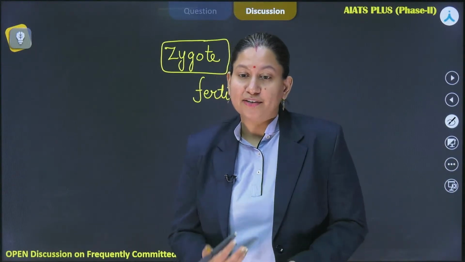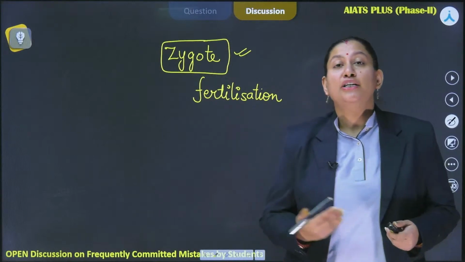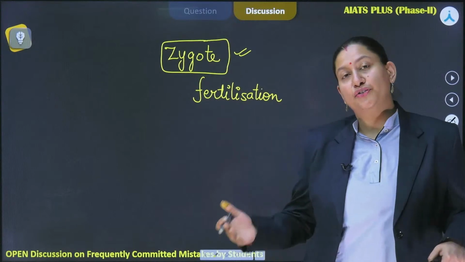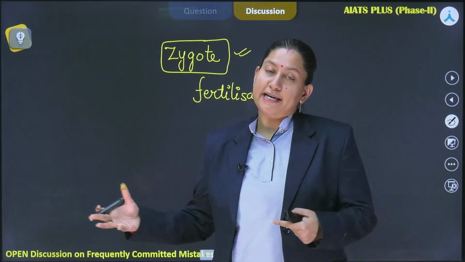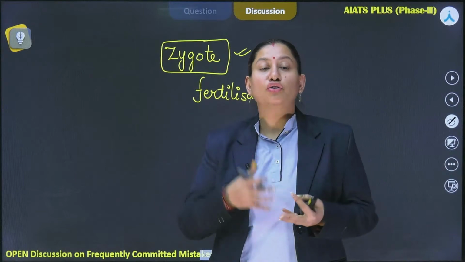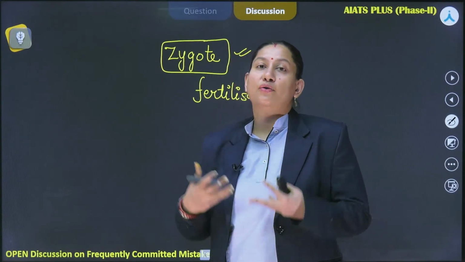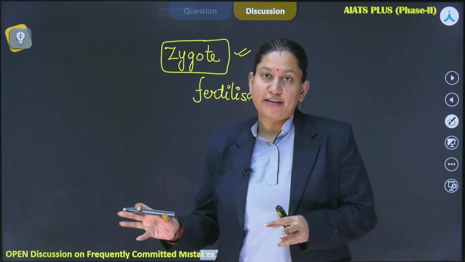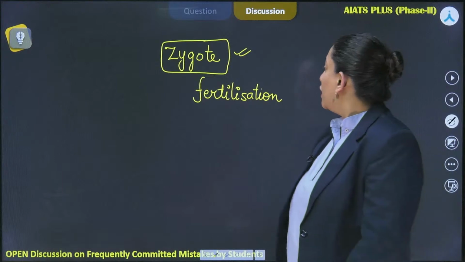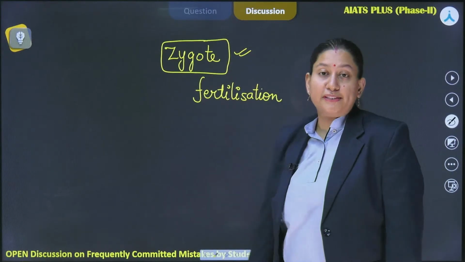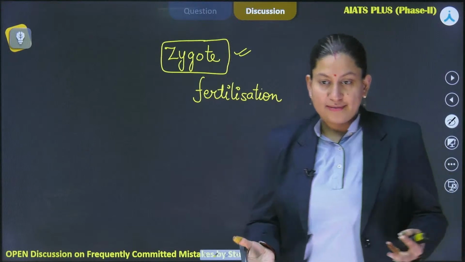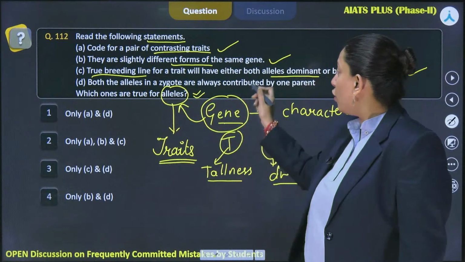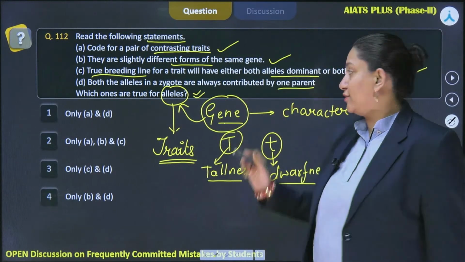Someone is asking, is homozygous recessive also a pure line? Yes, homozygous recessive is also going to be a pure line, because in the upcoming generations too, they are going to have stable trait inheritance. If the progenies keep self-crossing, they are going to generate progenies showing the dwarf character or the recessive character. So that is why the zygote receives alleles from both the parents. As the statement says that both the alleles in a zygote are always contributed by one parent, that is not true.